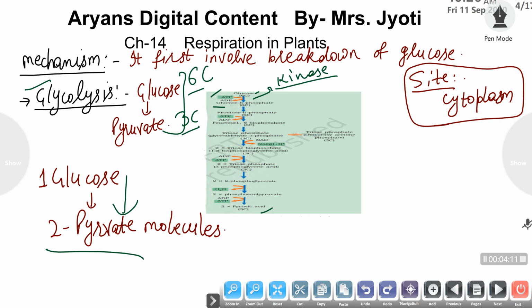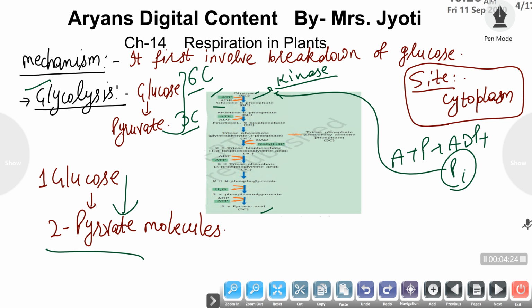So ATP is hydrolyzed into ADP and inorganic phosphate, and that inorganic phosphate is used for the phosphorylation of the glucose molecule, and this glucose is converted into glucose 6-phosphate. After that, the glucose 6-phosphate is isomerized to fructose 6-phosphate with the help of the enzyme isomerase.